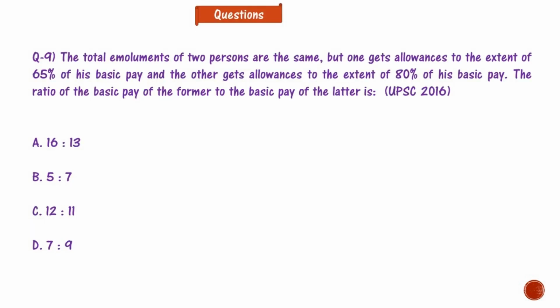Now comes question number 9, a UPSC 2016 question. The question says the total emoluments of two persons are the same, but one gets allowances to the extent of 65% of his basic pay and the other gets allowances to the extent of 80% of his basic pay. The ratio of the basic pay of the former to the basic pay of the latter is: options are 16:13, 5:7, 12:11, 7:9. Please find out the answer and write it in the comment box.